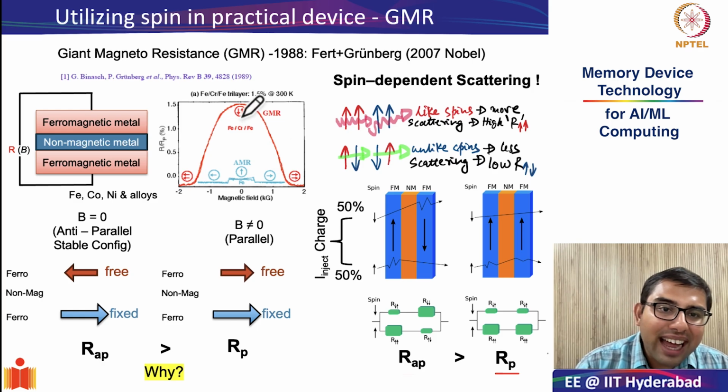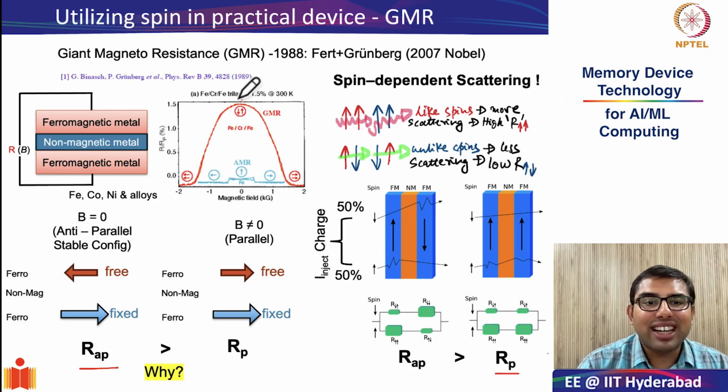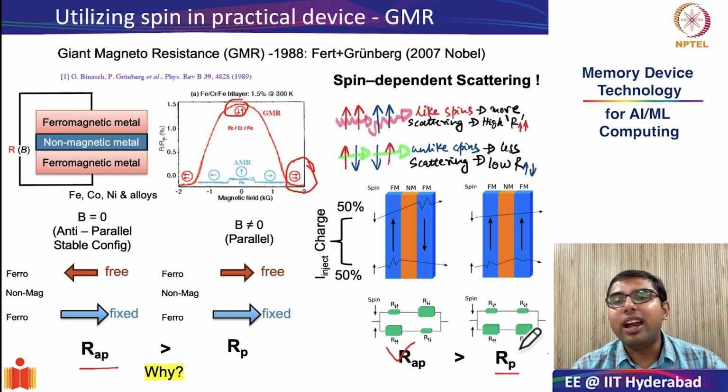Now correlate that with what we saw at B equal to 0. You are in the anti-parallel state, therefore it is in high resistance, as you can see over here, whereas when B is not equal to 0, or B is greater than 0, you start seeing the low resistance state kick in.